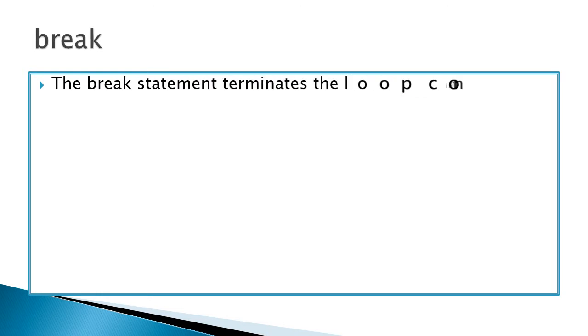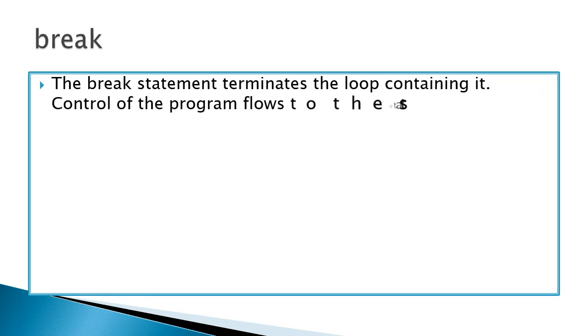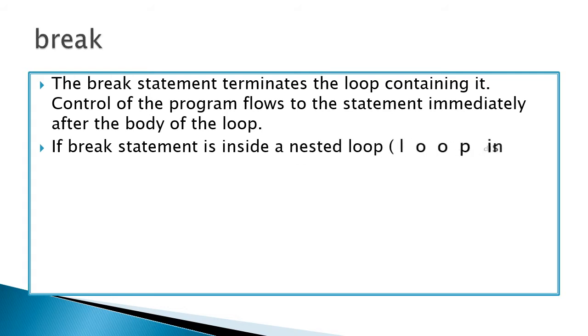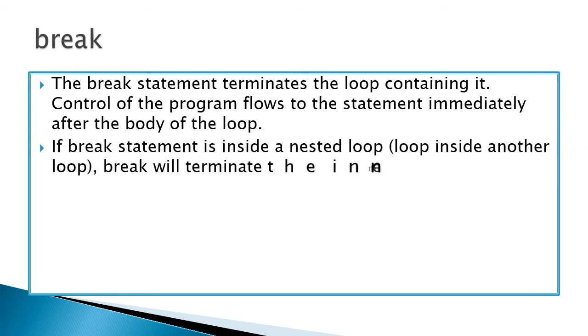Break. The break statement is used to terminate the loop when it reaches this statement. Suppose the break statement is inside the second for loop, the inner loop, then that inner loop alone will be terminated immediately, and then the outer loop continues to execute.